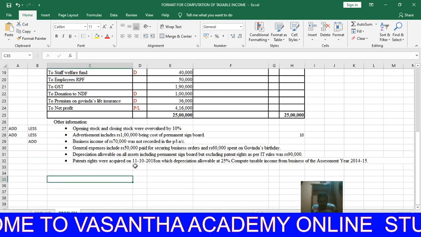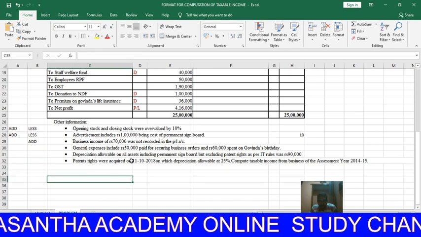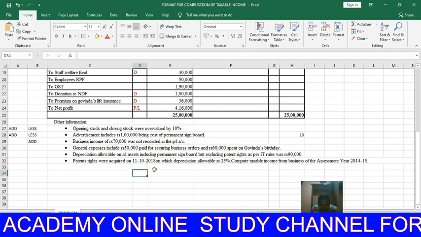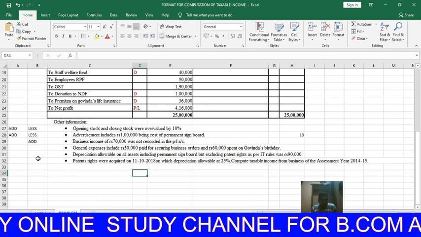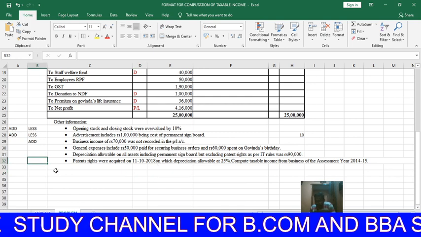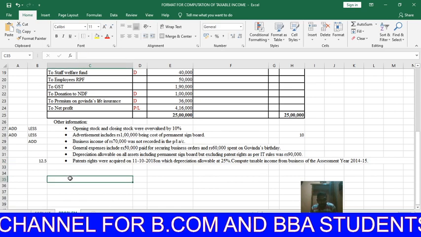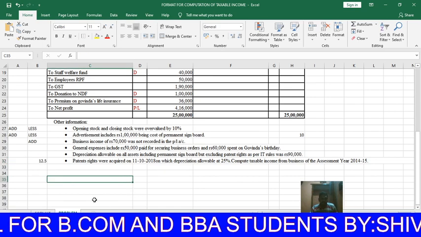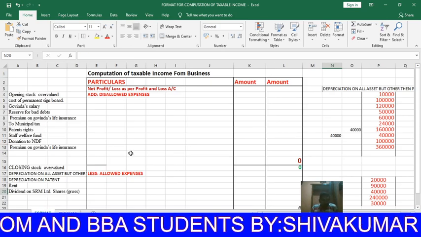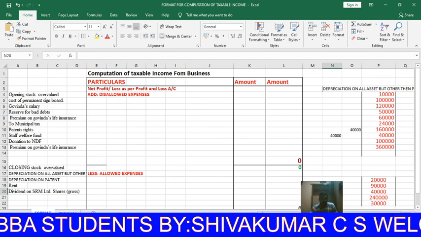Next, the patent was purchased, depreciation is 25%. Here see the date: if the asset is purchased less than 6 months, then the depreciation rate is 12.5%. Okay, let us solve the transactions one by one.